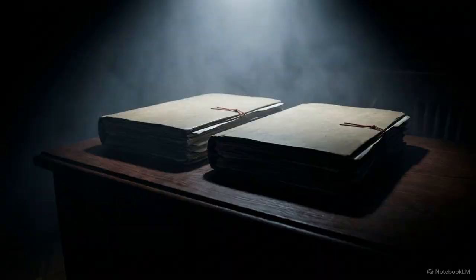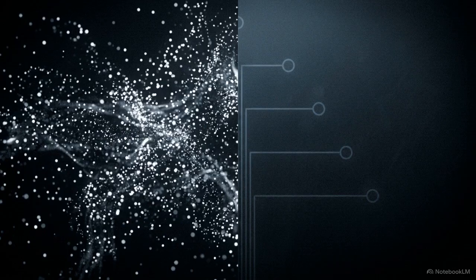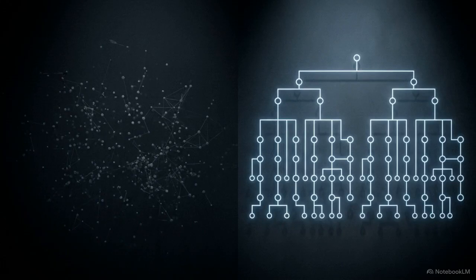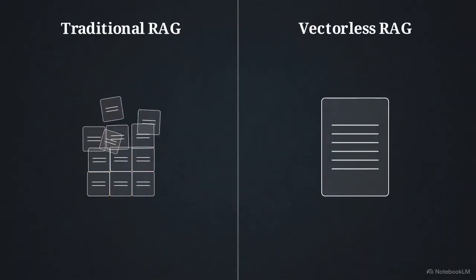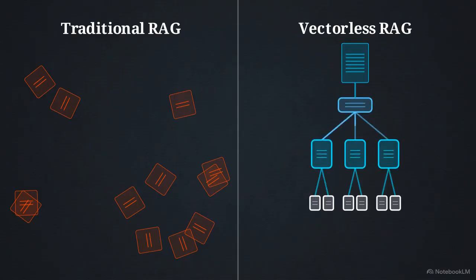So which clerk do you put on the case Monday morning? Choose wrong, you drown in vector soup, or you overbuild a tree you never needed. This side-by-side graphic contrasts the 2 native environments. On the left, the old clerk lives in mathematical vector spaces. On the right, the new clerk lives in the document's own structural logical skeleton. The old clerk relies on arbitrary chunking, severing context. The new clerk preserves 100% of the document structure.